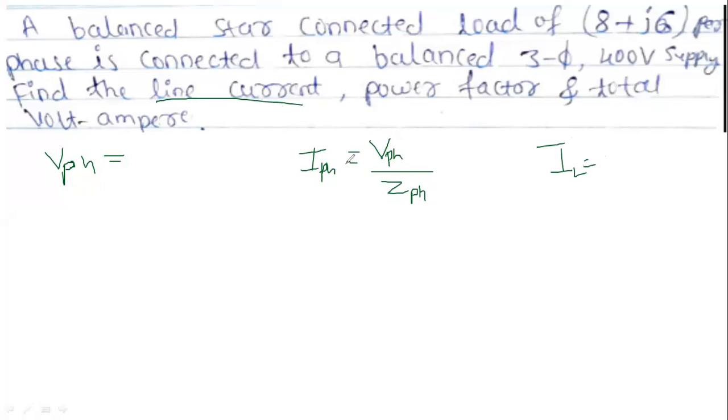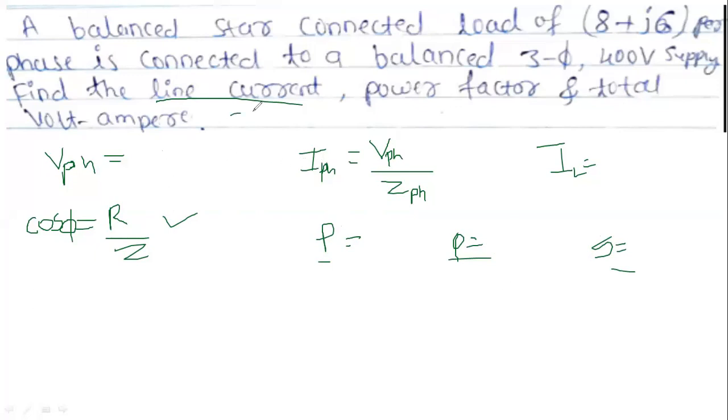According to the impedance triangle, cos phi equal to R by Z. R is given, Z you have identified, so R by Z you can calculate here now. Line current is over, power factor is over. If you know the power factor, later you can calculate P, Q, and S. Actually they have asked only S, but you have to calculate P, Q, S.